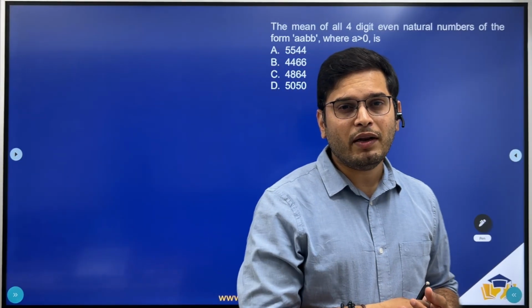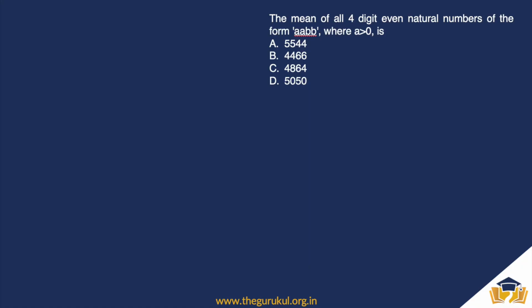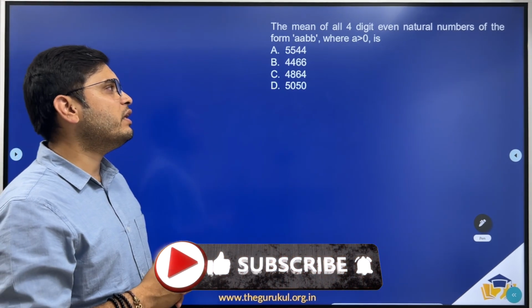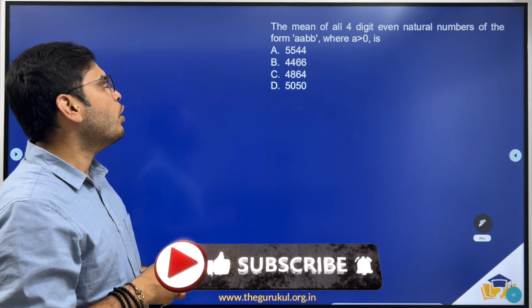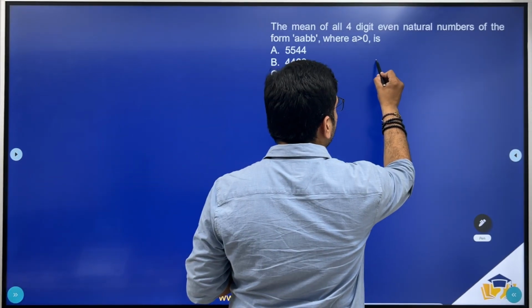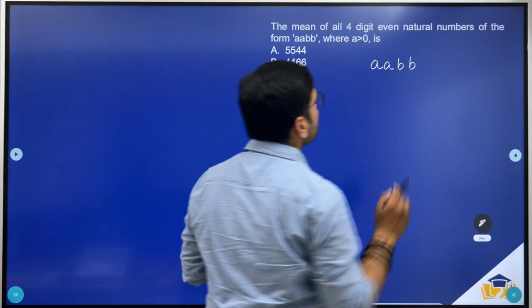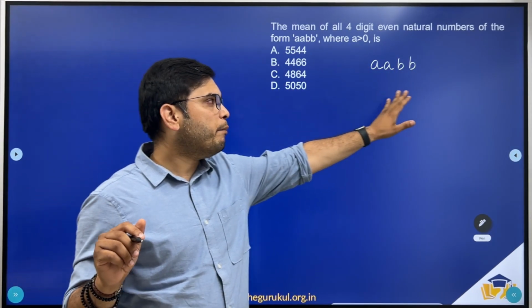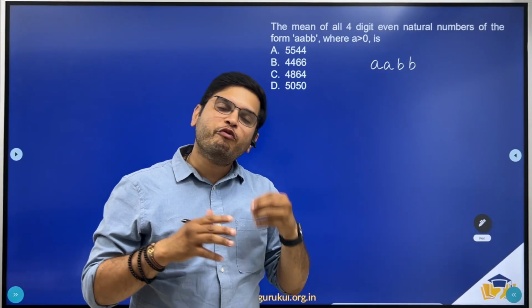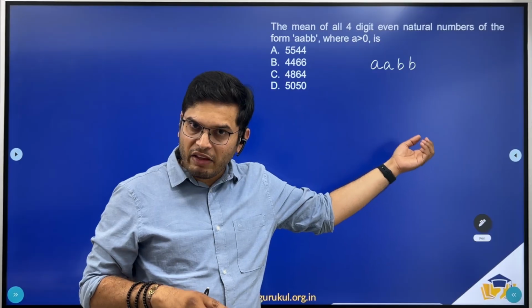And without any further delay, let's get started with the first question. The mean of all 4-digit even natural numbers of the form AABB, where A is greater than 0, right? So we should be finding the sum of all the numbers which are in the form of AABB, and they have to be even. Now, when will a number be an even number? When the last digit is even, right?